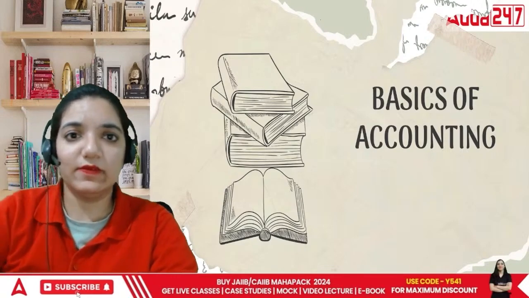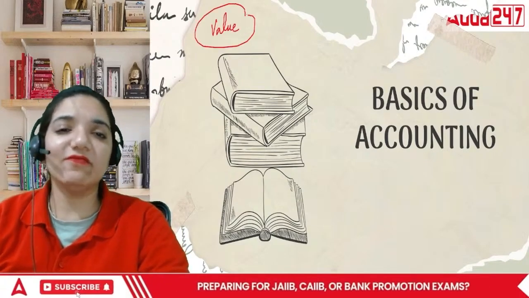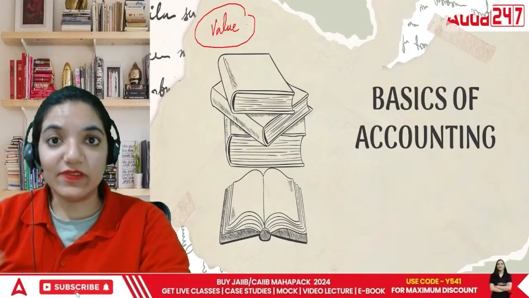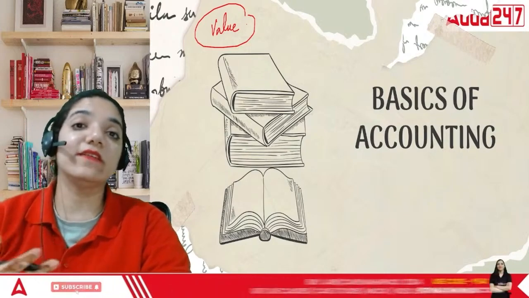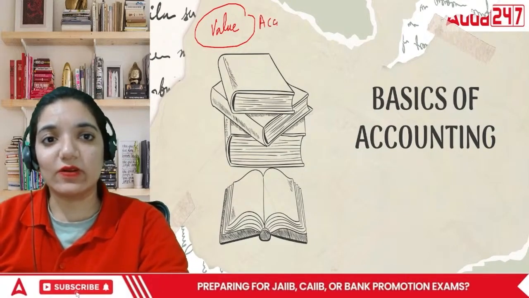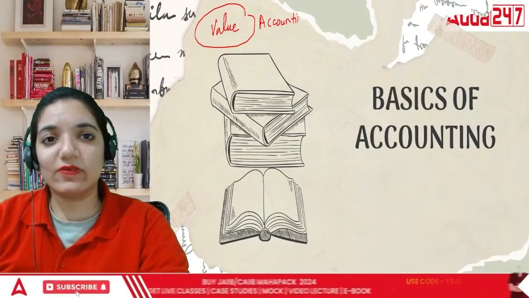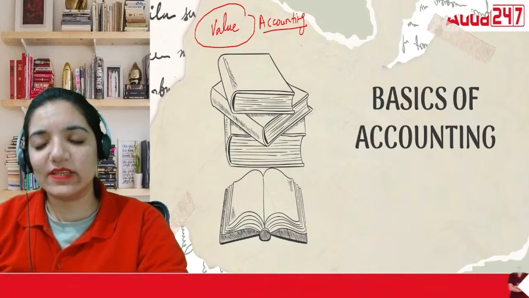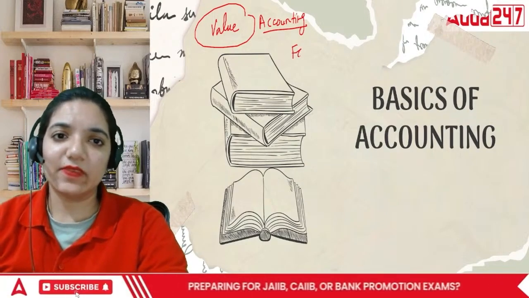Value accounting is referring to, what do you mean by the term value in our lives? If I say, what is the value of this thing, that means how important that particular thing is for you, right? That is something which we define as value accounting. First is value and second is fair value.